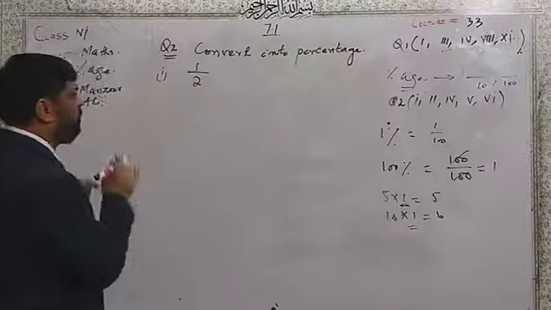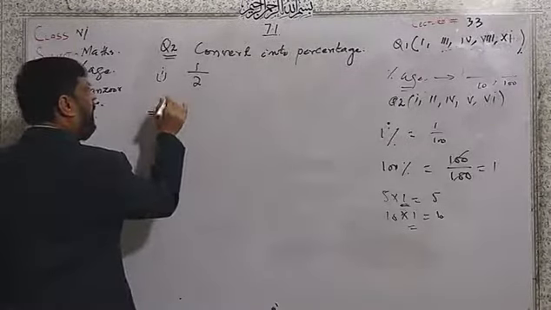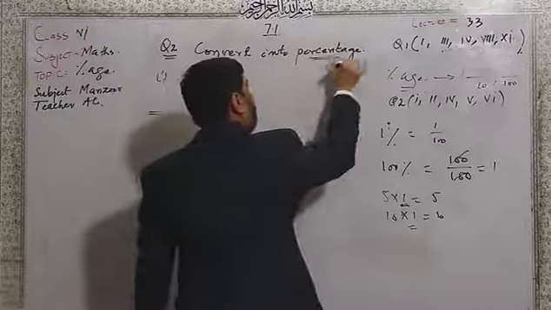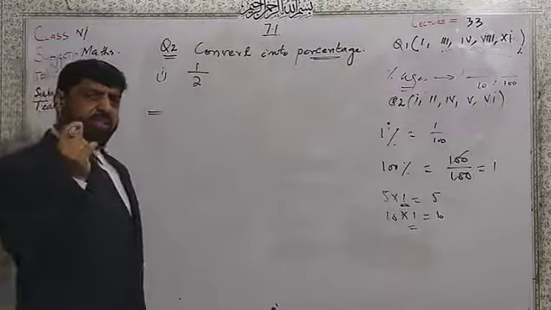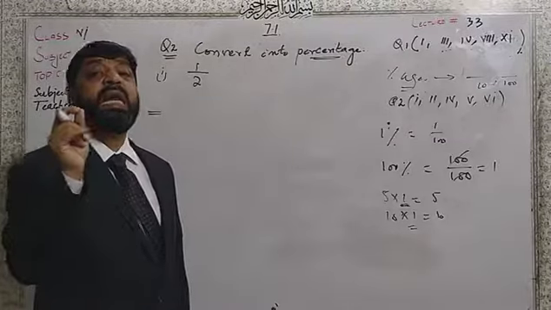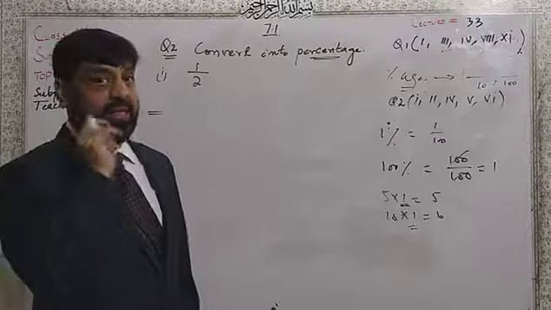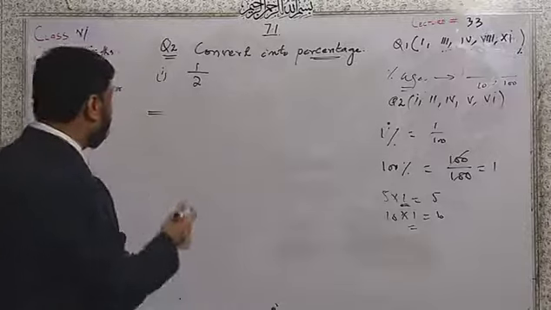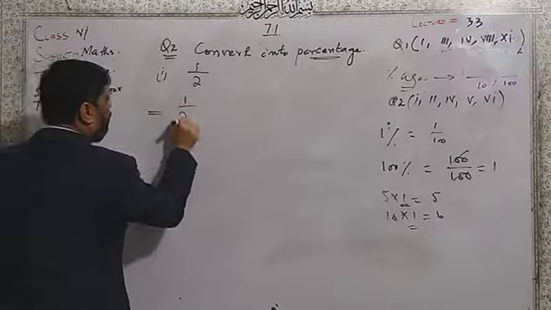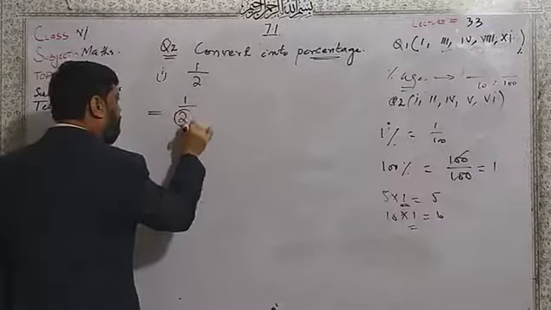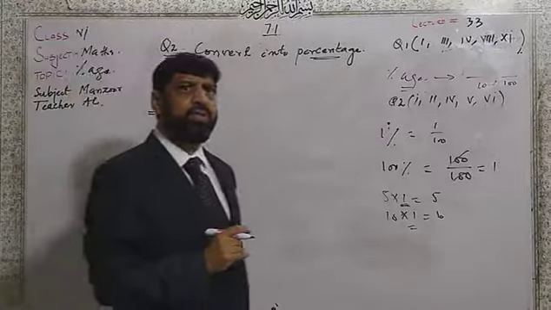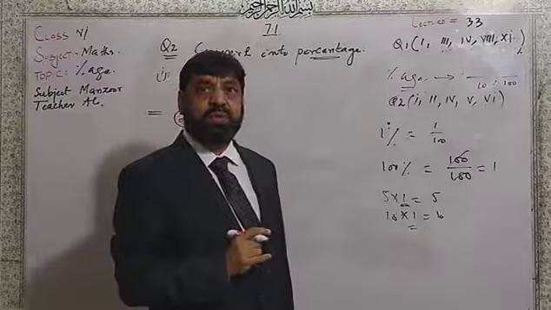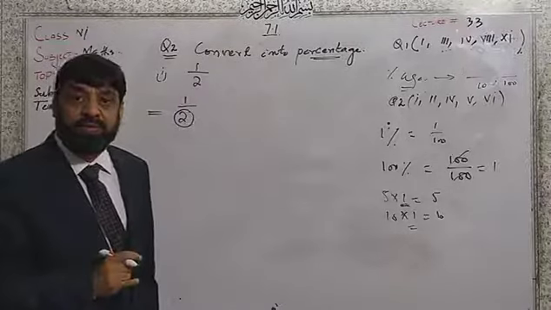Dear students, two things I told you. I need the percentage form, and for the percentage form we need 100. If you say 1 over 2, which number will be multiplied by 2 to make 100? Immediately answer, 50. Yes, 2 multiplied by 50 is 100.